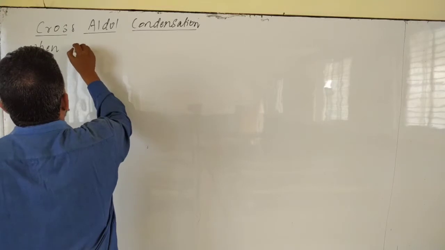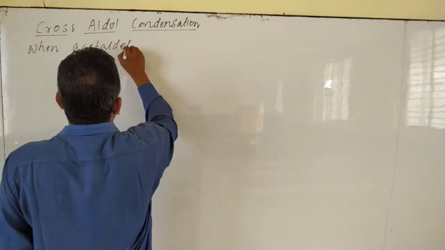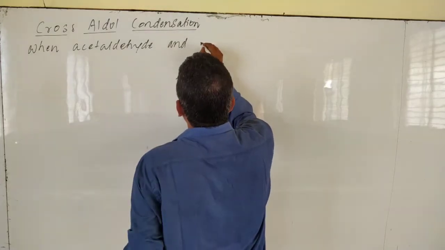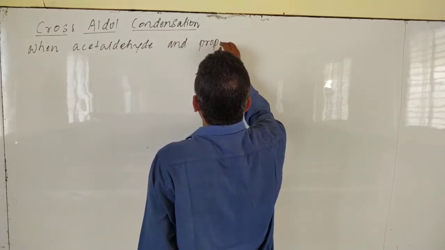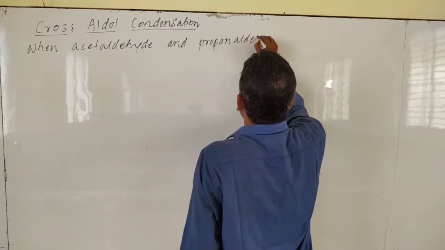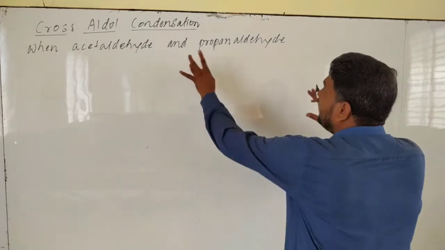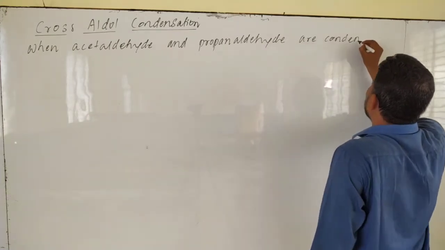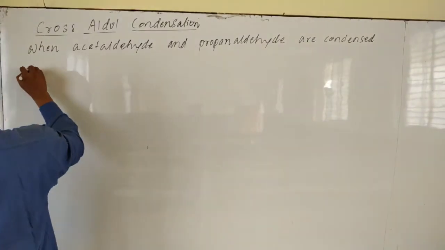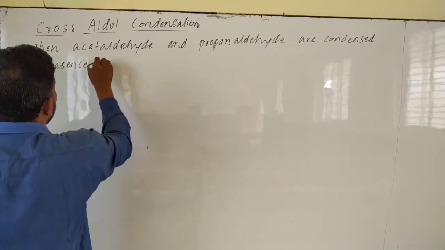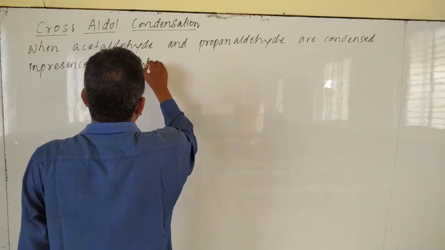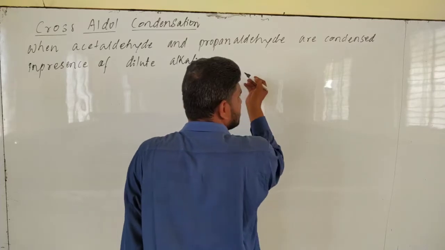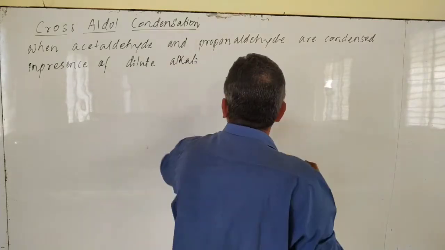When acetaldehyde and propanaldehyde are condensed in presence of dilute alkali, that is dilute alkali over here is sodium hydroxide or potassium hydroxide,